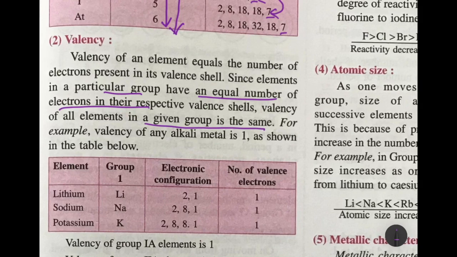Now, for example, if you take a look at this group 1, lithium, sodium, potassium, okay, you will see that in the electronic configuration the number of shells increases by 1 and the number of valence electrons is the same. That means all three can give away one electron, okay, and the valency is +1.